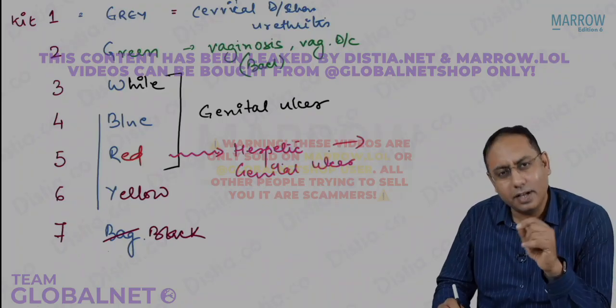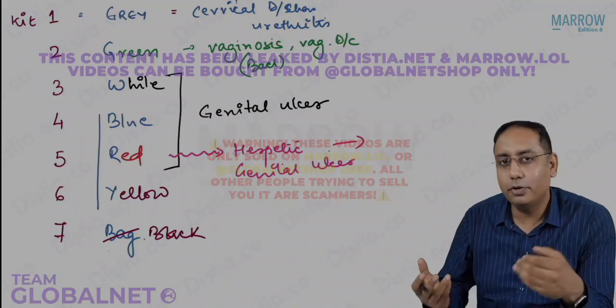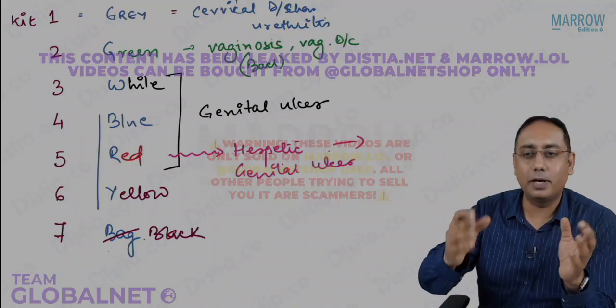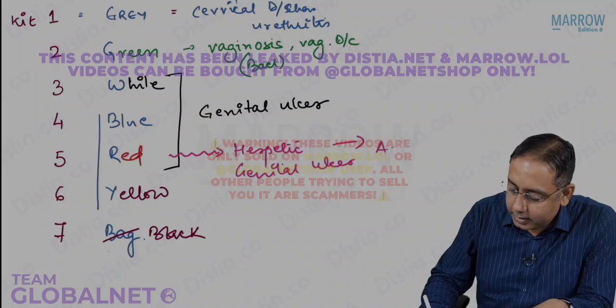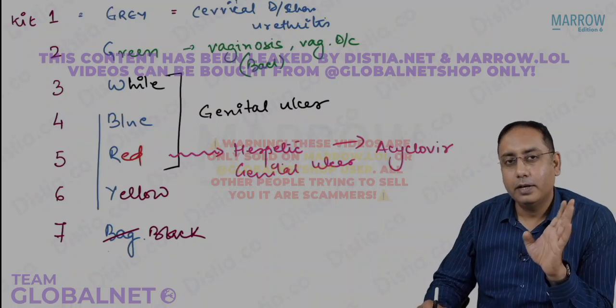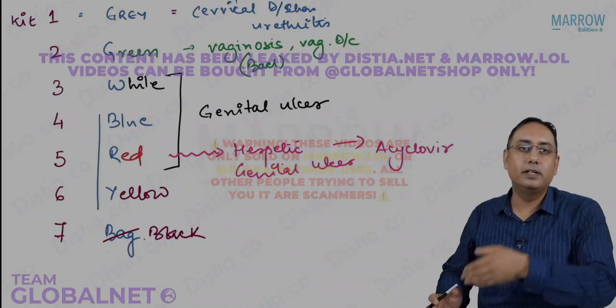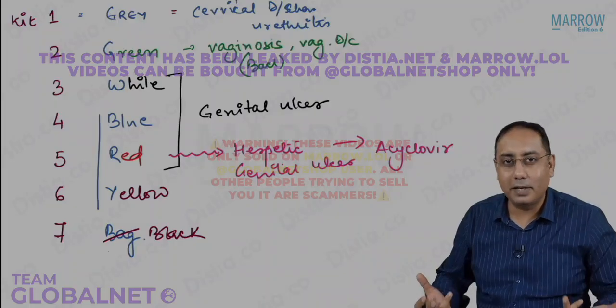In case it is a viral ulcer or a herpetic genital ulcer, what is the drug that we are going to give? You're not going to give any other antibiotic. You are going to give simple acyclovir. So that solves our problem for kit 5. Because 3, 4, 5 are all genital ulcers, if 5 is viral, then of course kits 3 and 4 are bacterial.